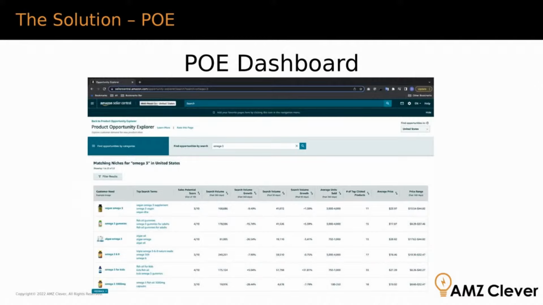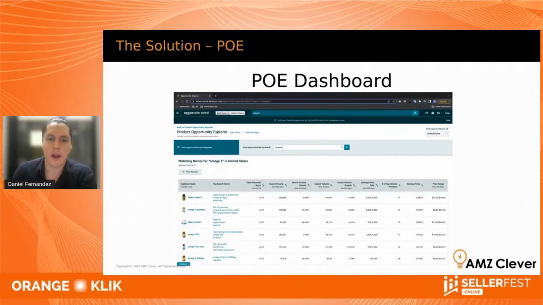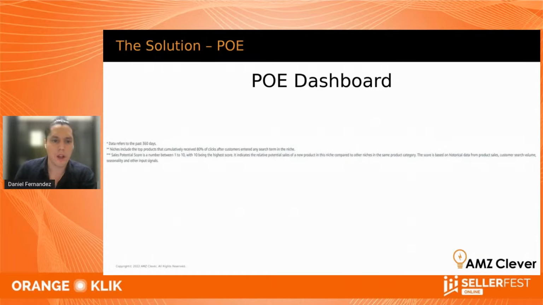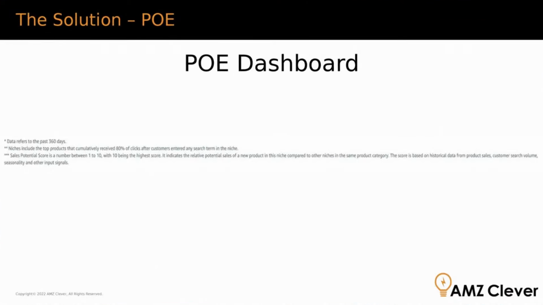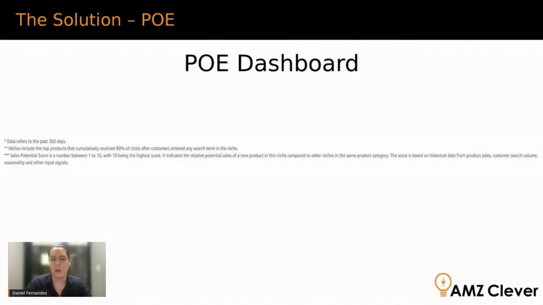The screen might be a little bit blurry, but I have an example where I typed in omega-3 as the keyword in the search box. A couple of notes here: the data Amazon is giving us is from the last 360 days, so just about the last year, and the products that appear are the products that captured, as a whole, 80% of all the clicks in a given niche, right?